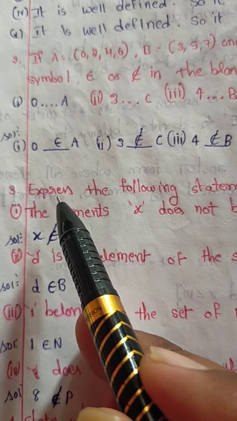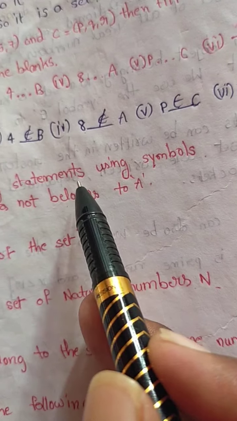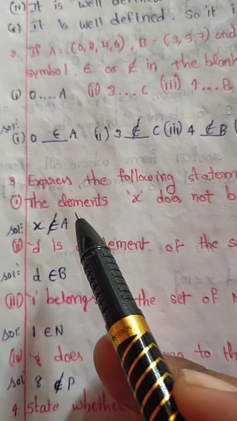Next, express the following statements using symbols.